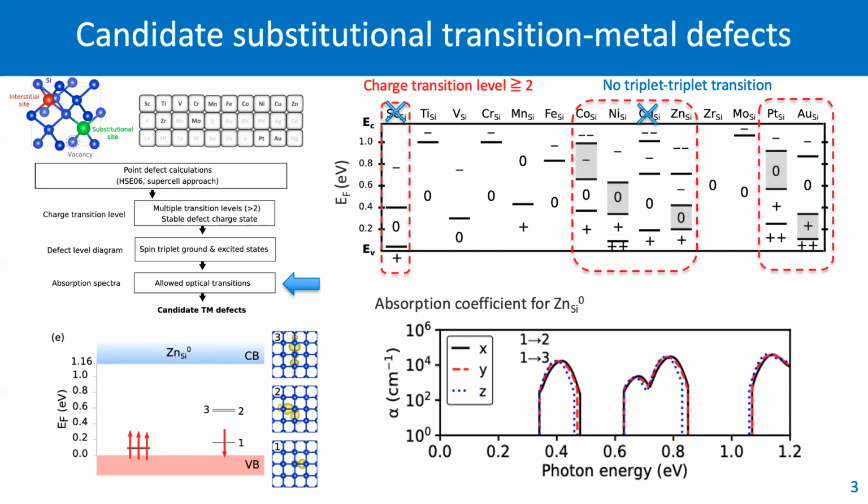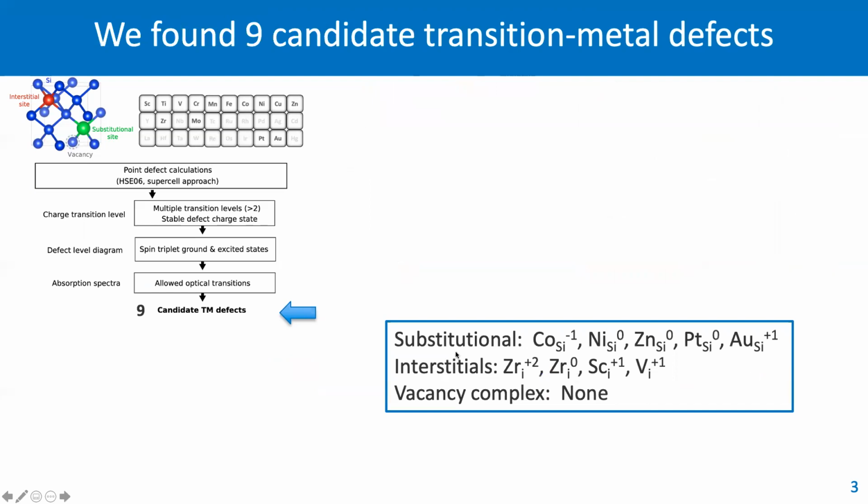We also see that they are far away from other transitions, so there's a distinct peak. So using this workflow, we identify 9 candidate transition metals. We identify 5 substitutional defects with specific charge states and 4 interstitial defects. However, unlike other wide bandgap tetrahedrally bonded host materials, we don't find any vacancy complex.